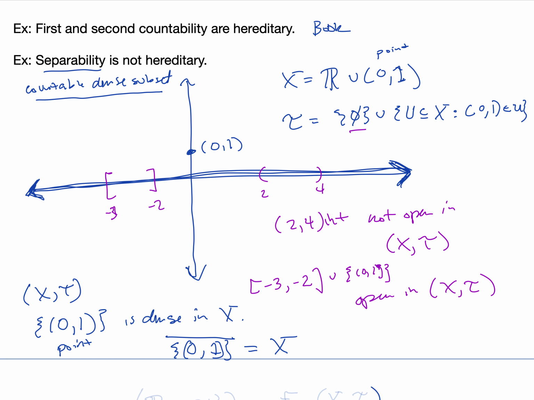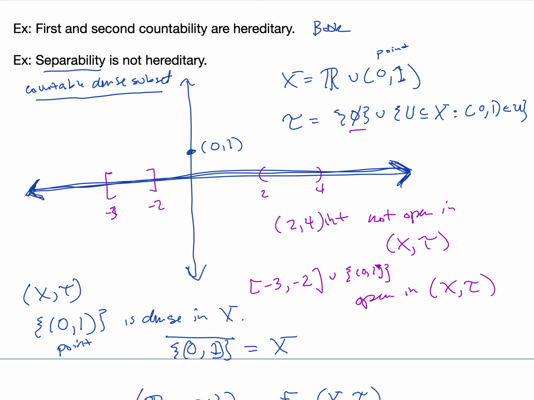Okay, now let's consider a subspace of this. Let's consider the subspace consisting of just the real number line, (R, tau prime). So this is a subspace of (X, tau). And so our question is, what are the open sets in this new subspace?